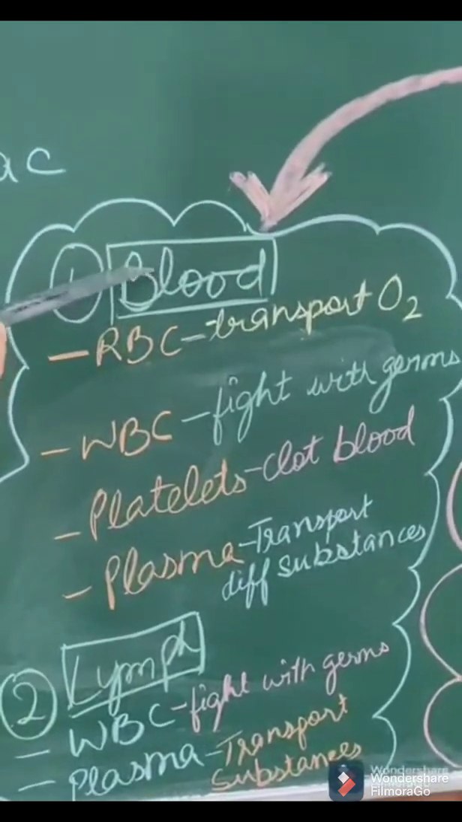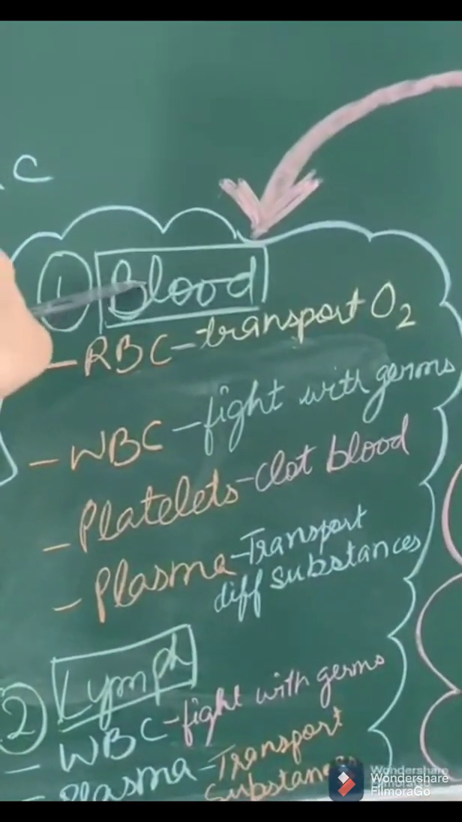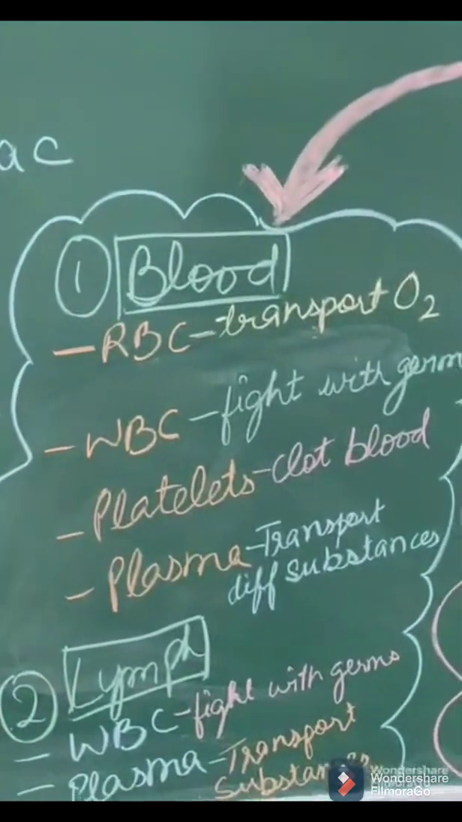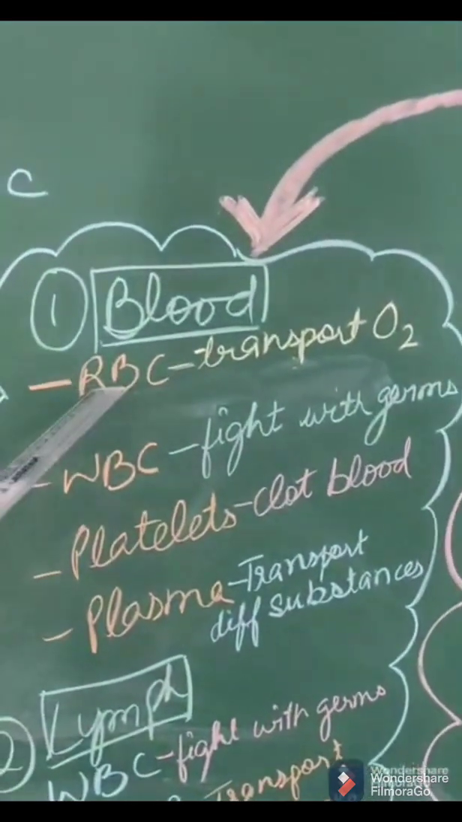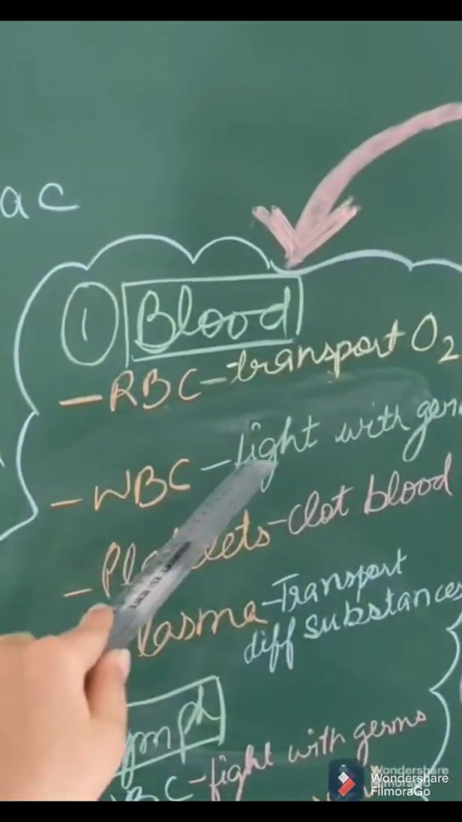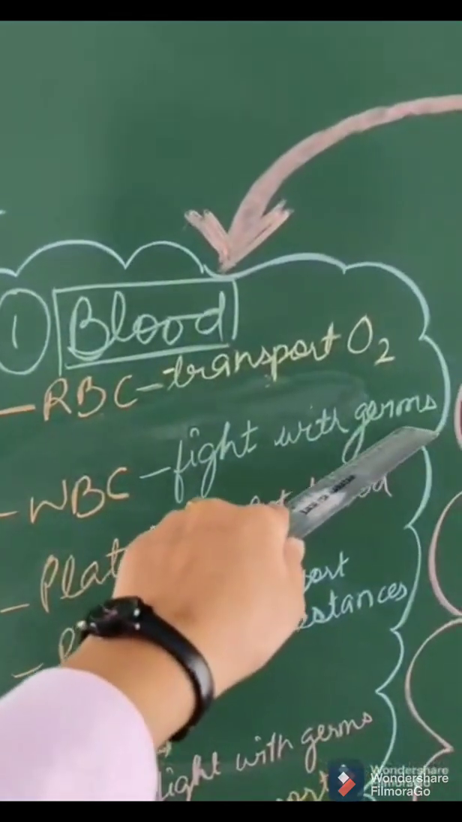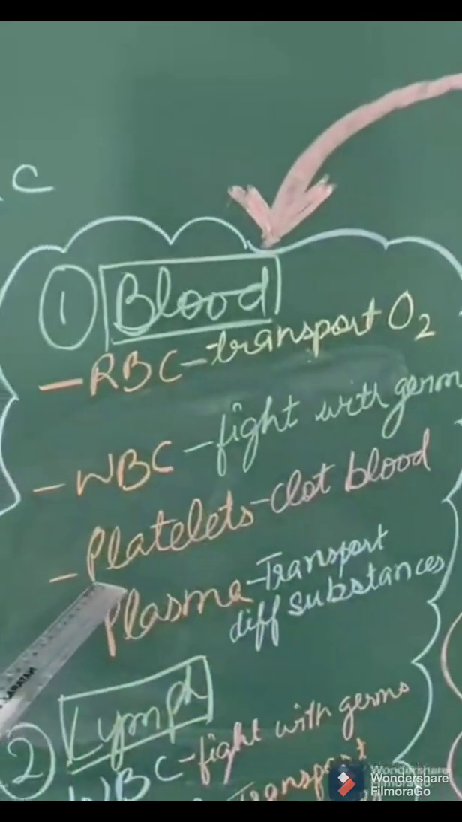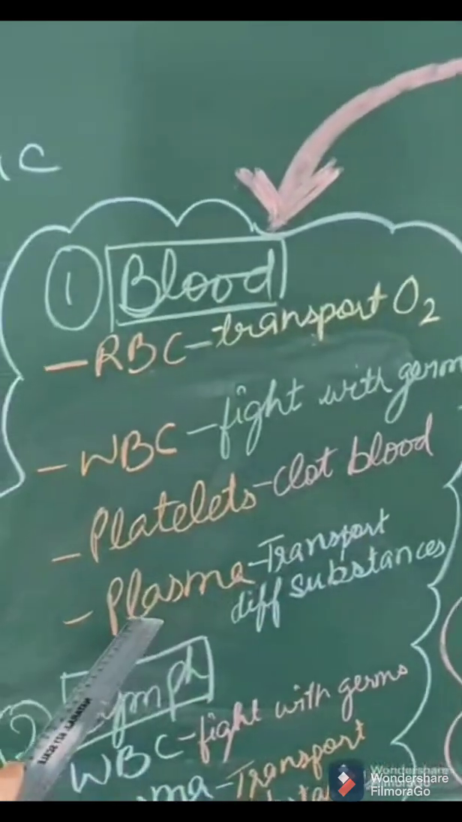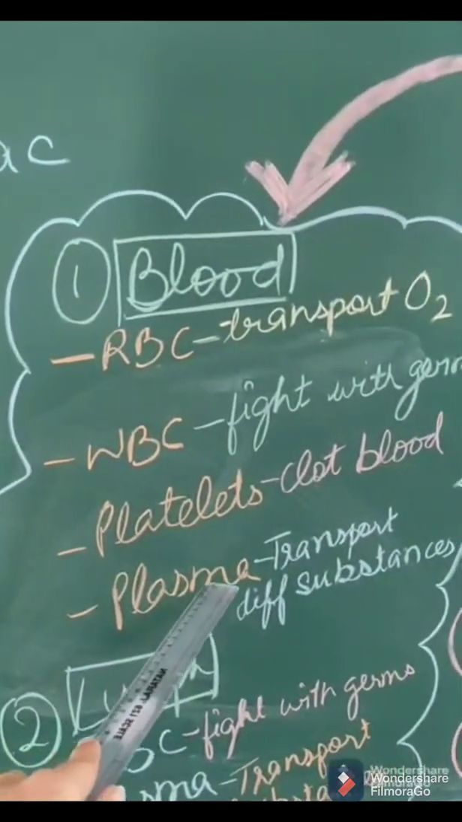This is a red colored fluid present in our body. It has three types of cells and one is plasma. First is RBC, they transport oxygen. Second is WBC, they fight with germs and provide immunity to our body. Then come platelets, they help in the clotting of blood. And last, plasma is the liquid part of the blood.